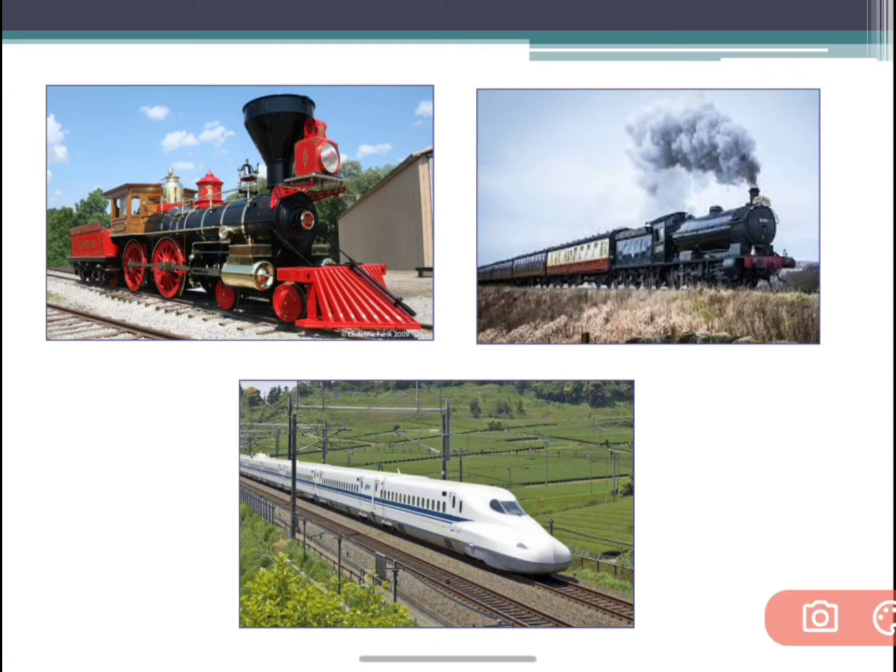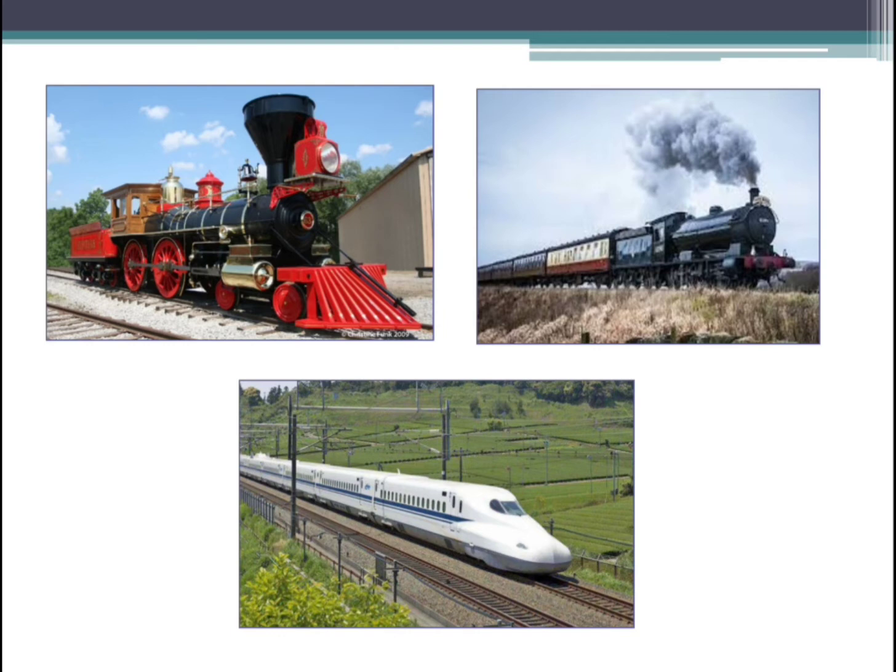Till here you have the steam engine, and these are the different coaches. A coach is like a passenger car attached to the train. They started adding coaches so that many people can travel in the train at once, and these are called steam locomotive trains.